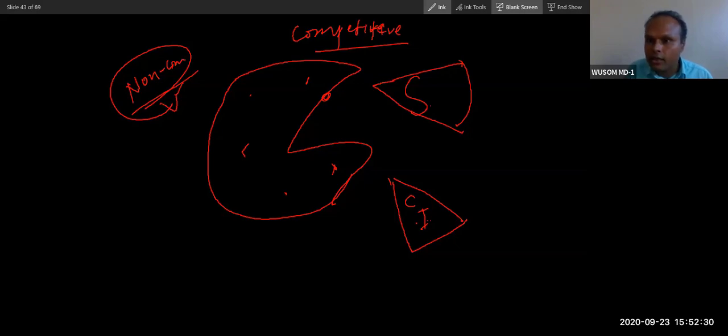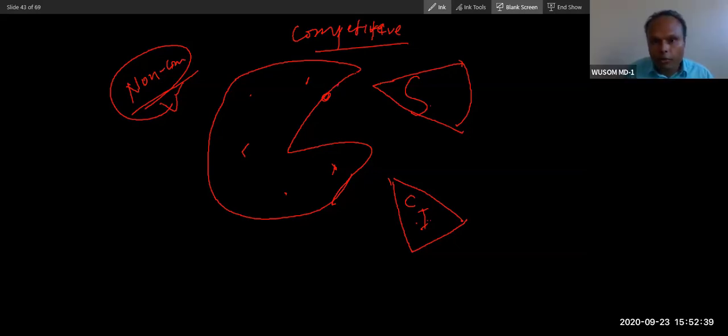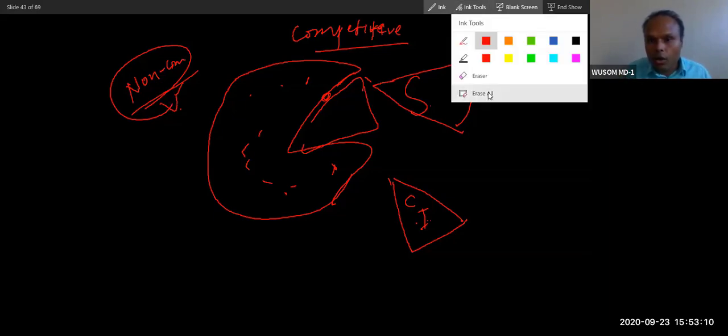Did you understand the difference? Yes. The basic difference is this: competitive will come and bind here and not allow the substrate to bind, and non-competitive binds anywhere. Competitive inhibitors are structurally similar to the substrate. Non-competitive inhibitors are not. If you understand this simple, basic difference, competitive and non-competitive inhibitors are complete. You have understood the concept.